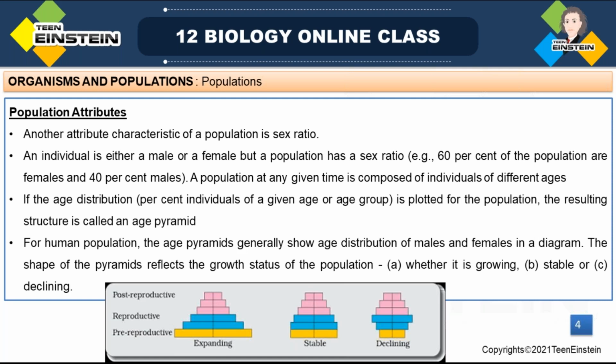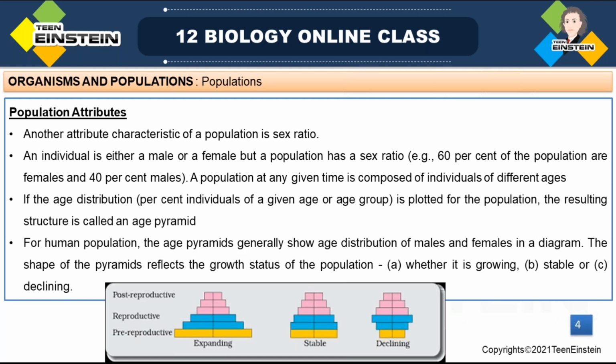Here, the third point we are explaining is population age. See, when we are considering one population, in that population so many individual organisms will be there. In those individuals, you can consider the age of that population. So that population will be having individuals of different age groups, isn't it?